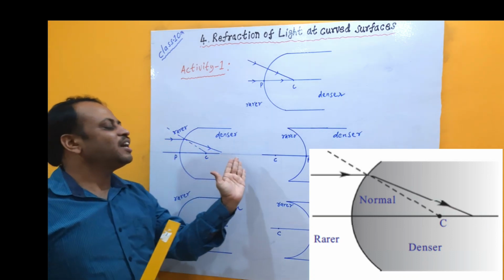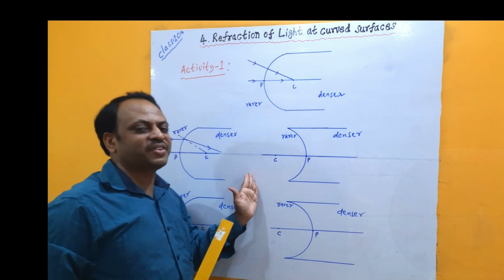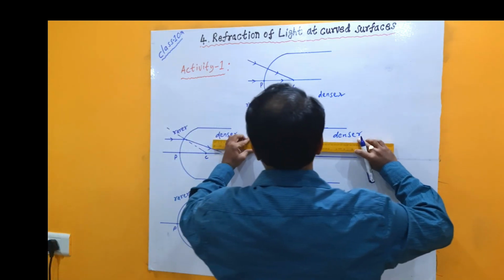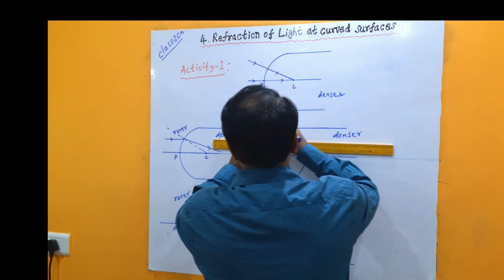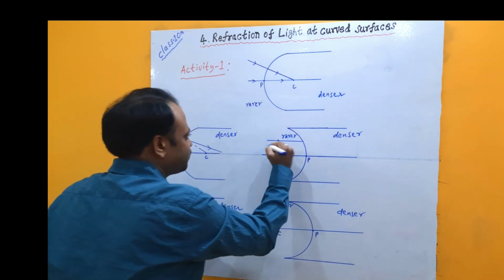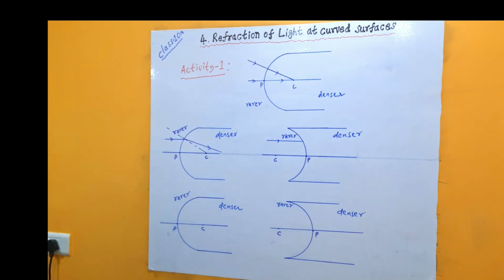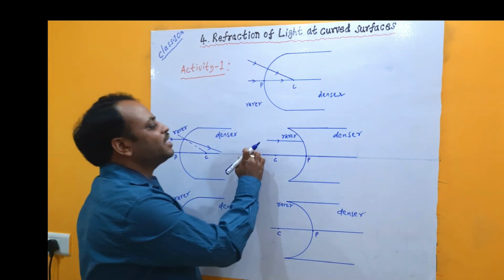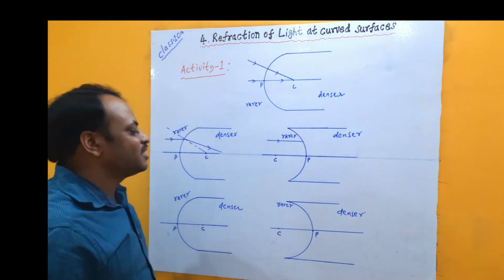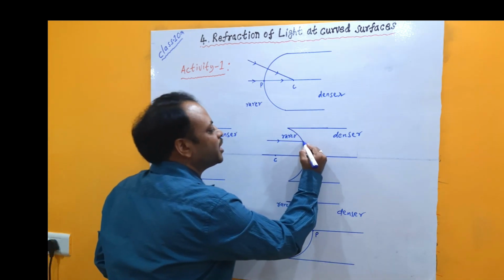Now, suppose a ray of light enters a concave surface from rarer to denser medium, parallel to the principal axis. How should it undergo refraction? Suppose it falls like this. This point becomes the point of incidence.